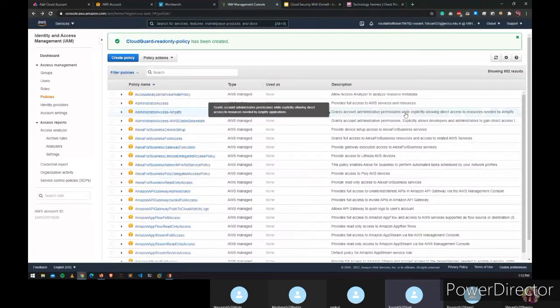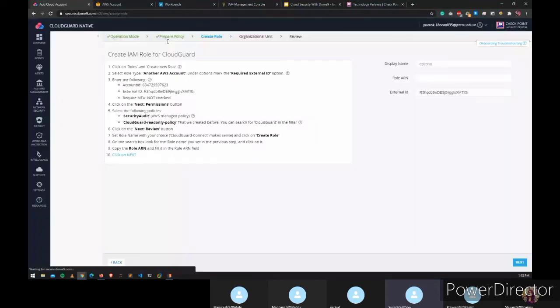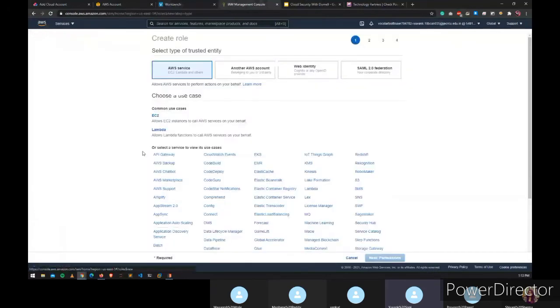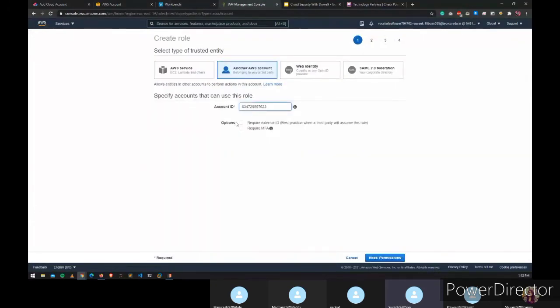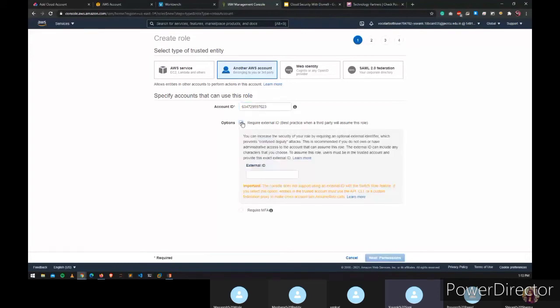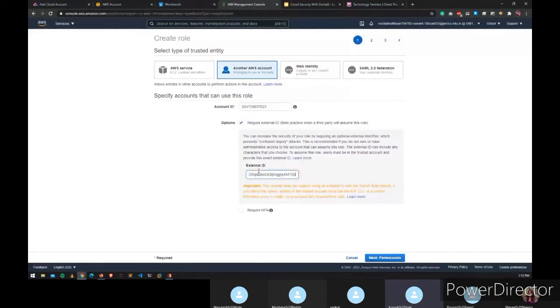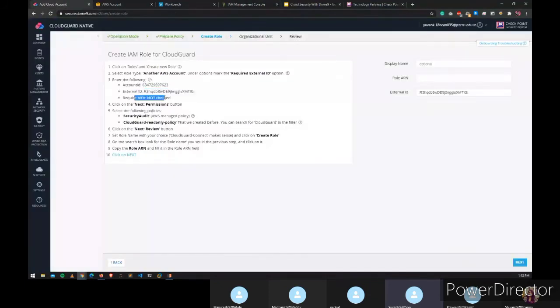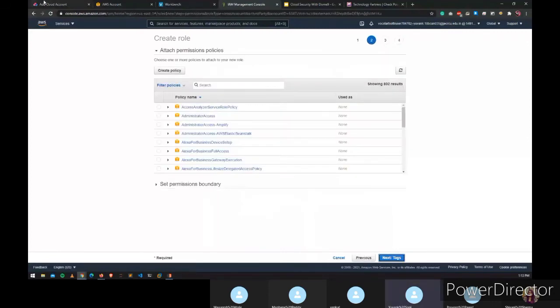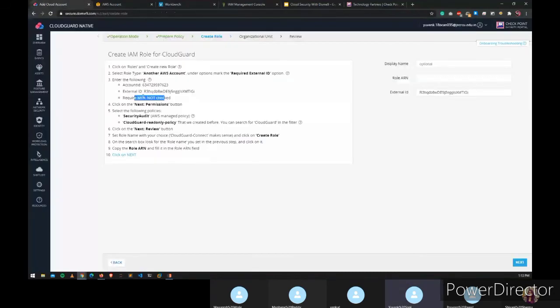After creating a policy, we have to create a role. For this, we will be using account ID and external ID both. So we will create a new role, another AWS account role. In account ID, we'll be using this, and we will check the option for using external ID. We have to use this external ID, which is really simple, as it provides everything you need here. It also says that MFA should not be checked, and we have confirmed that MFA is not checked. Just this, and next, and it will ask for a name.